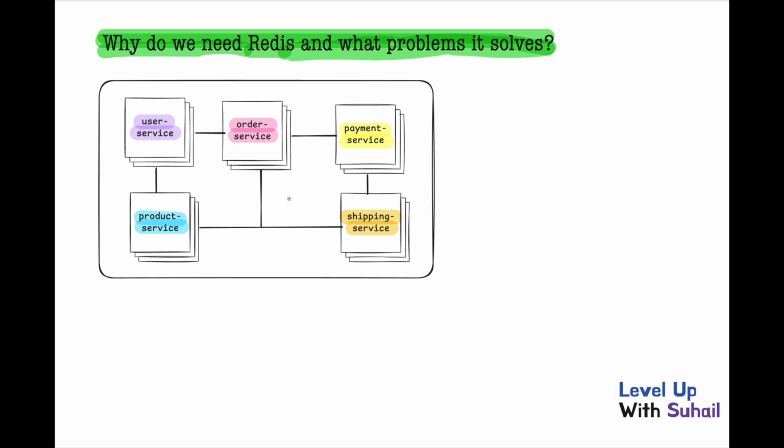Now, these microservices should be stateless as much as possible, right? Then someone should be maintaining this state. Who is that someone? That someone could be some database, could be some object storage like S3, or could be some other service which would manage the state. Now that someone could be Redis as well, but in which cases can we use Redis? Now let's discuss all those cases.